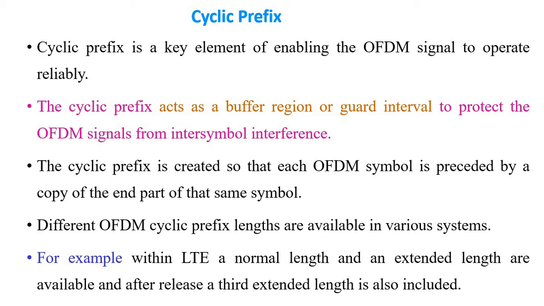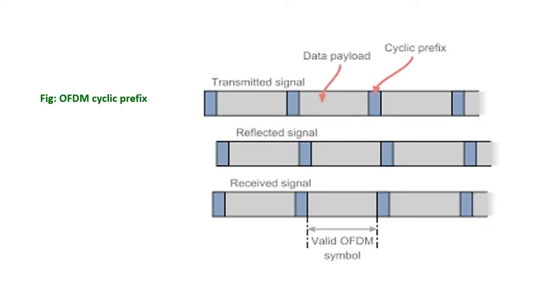Within long-term evolution, a normal length and an extended length are possible. So the usage of OFDM in 4G and long-term evolution helps us consider the working scenario. Here in OFDM, these are the transmitted signal and our symbols. A set of symbols will be in this window, another set of symbols here, and in between two sequences of data bits, we can see that this is a cyclic prefix.